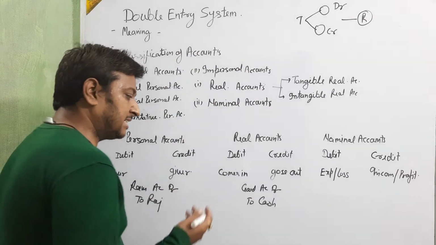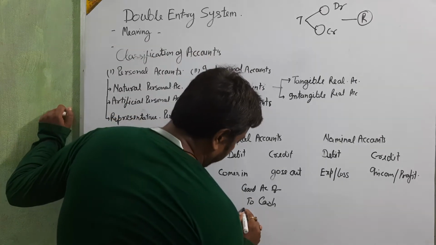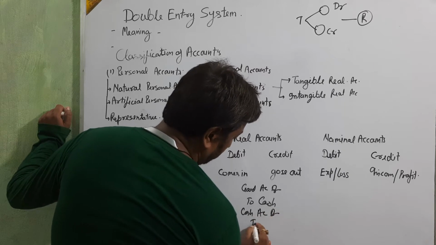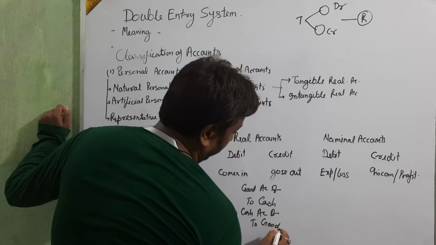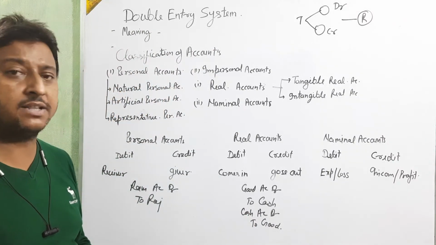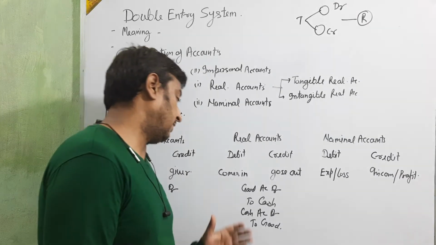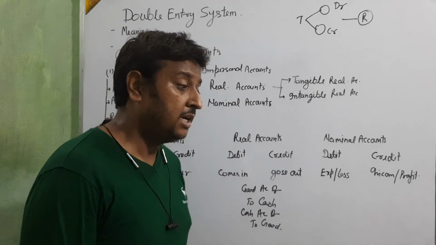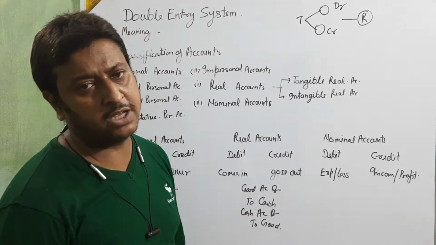If you are selling something, then cash received, cash account debit to goods. Okay, in the beginning we are using goods here, but after that, when purchasing, we will use purchase in place of goods, and when selling, we will use sales in place of goods.